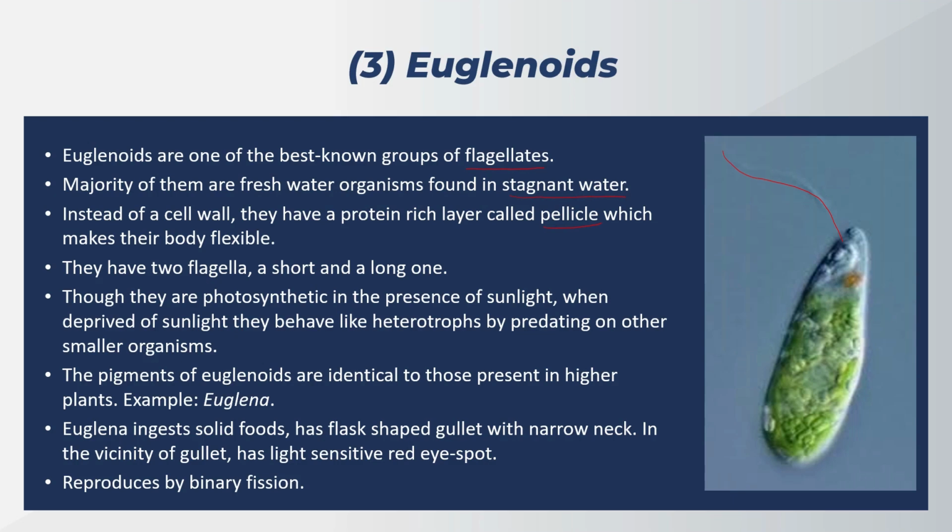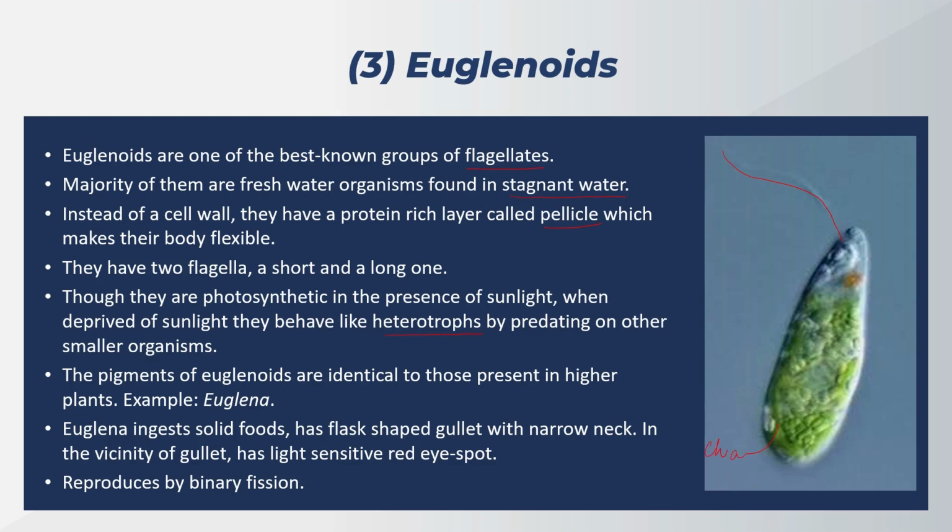They behave like photosynthetic organisms when provided sunlight. When they are deprived of sunlight, they start behaving like heterotrophs. The pigments they contain, which appear green in color here, are similar to those found in higher plants, that is chlorophyll a.